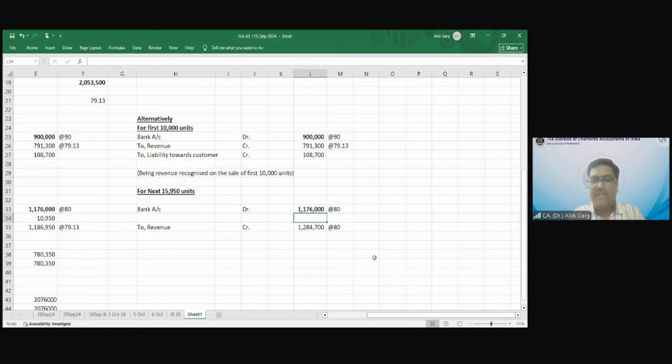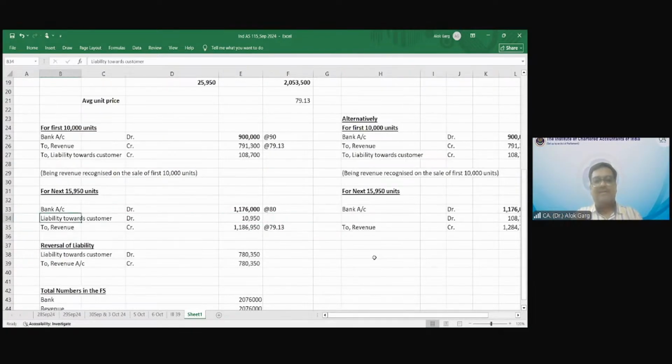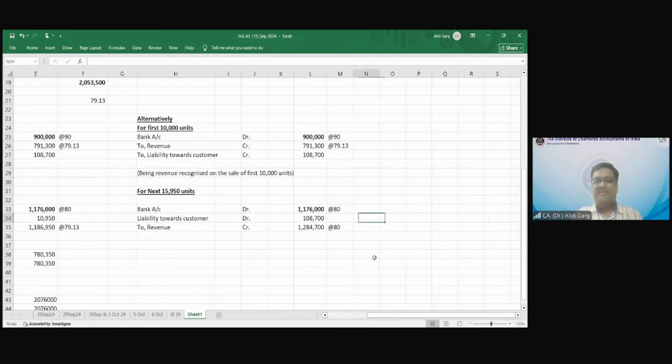So where will the difference go? What will be debited? 12,84,700 minus 11,76,000. Liability towards customer. Right, so this is the alternative entry. This entry looks fine, right? Yes, sir. So you need to give a catch-up adjustment, right?